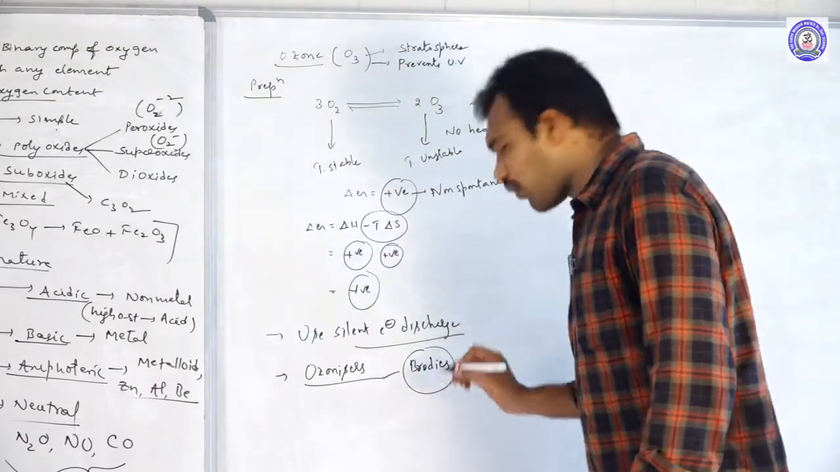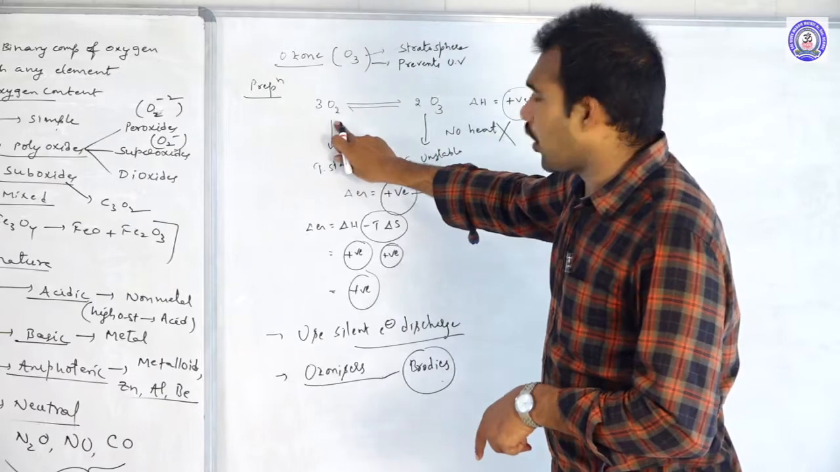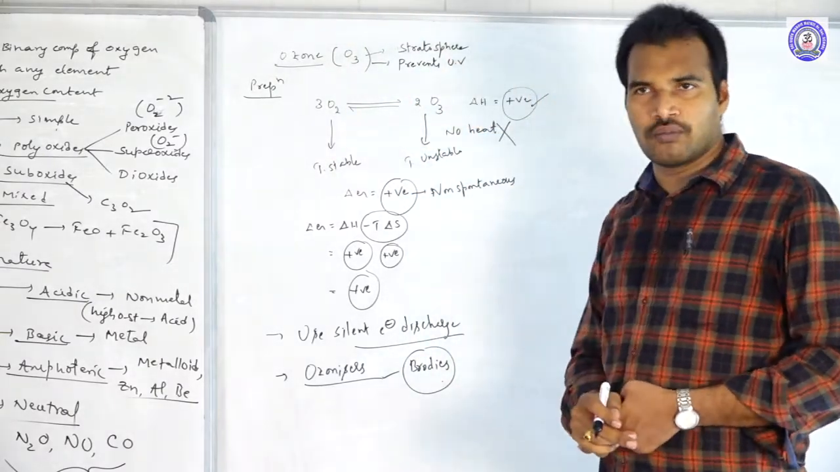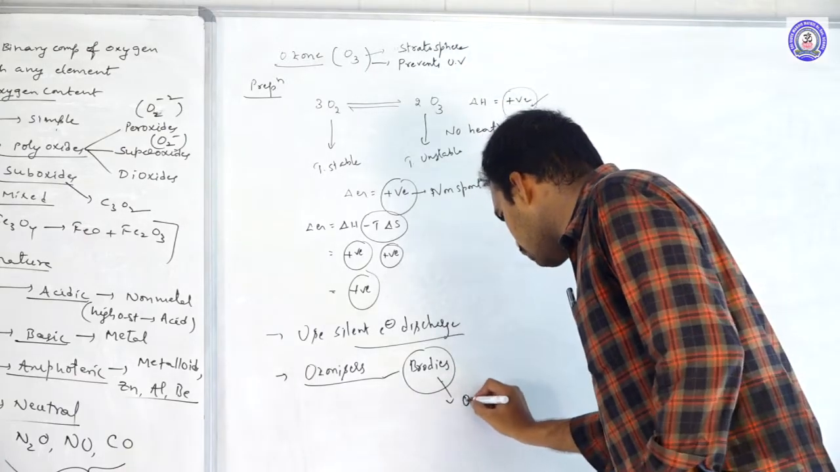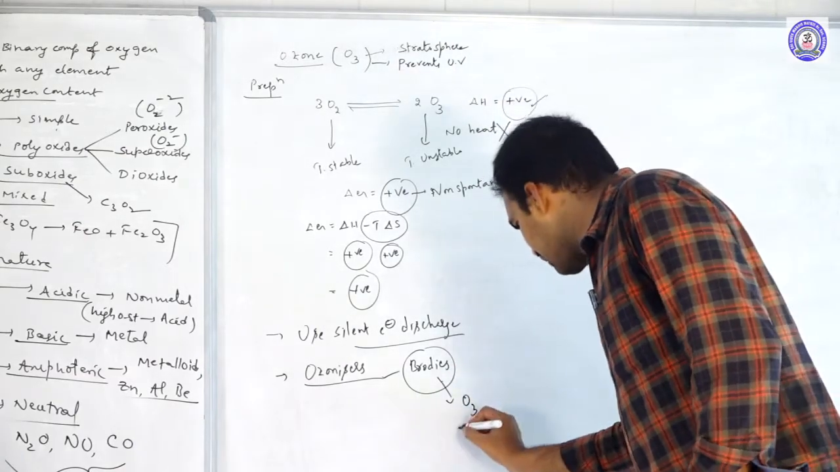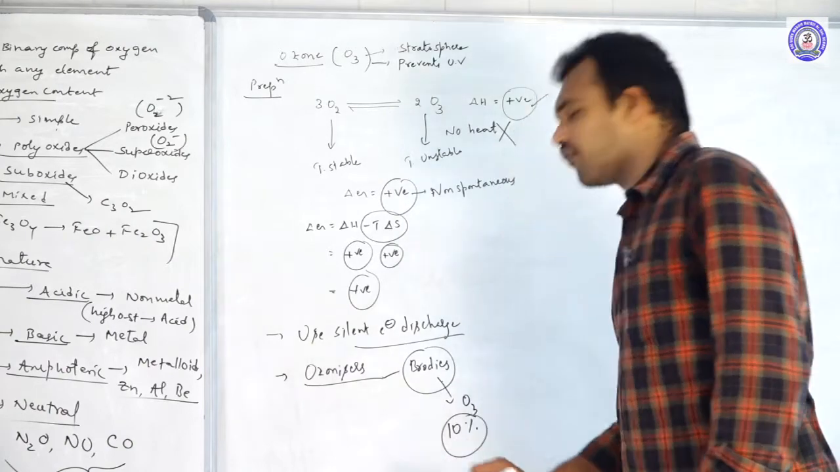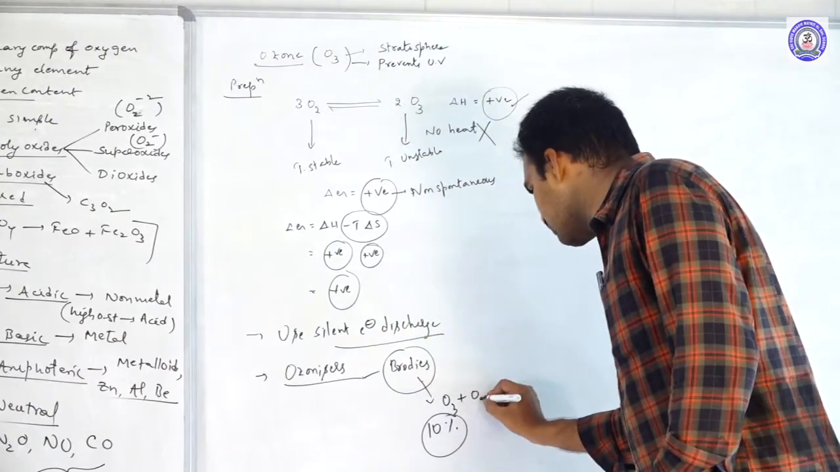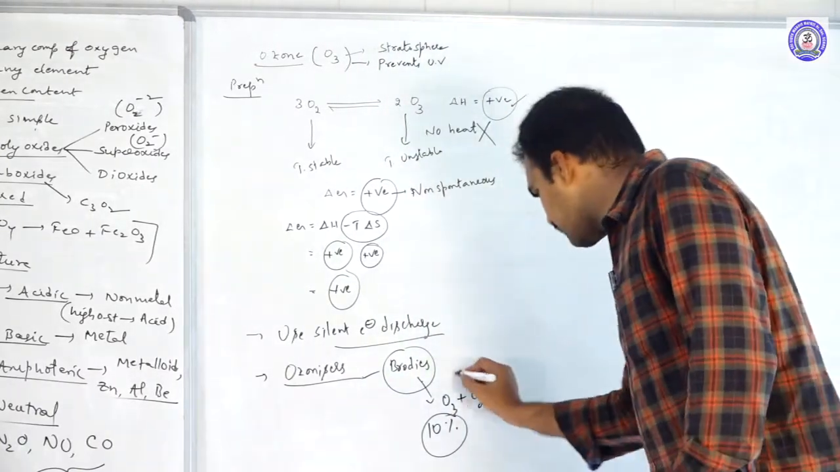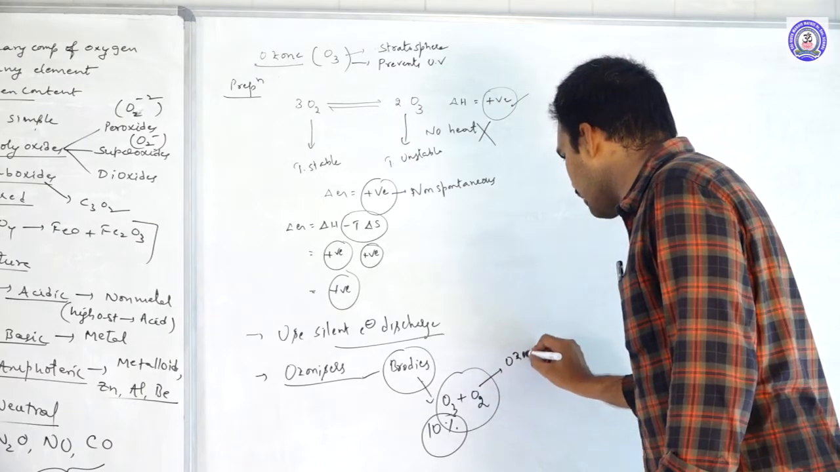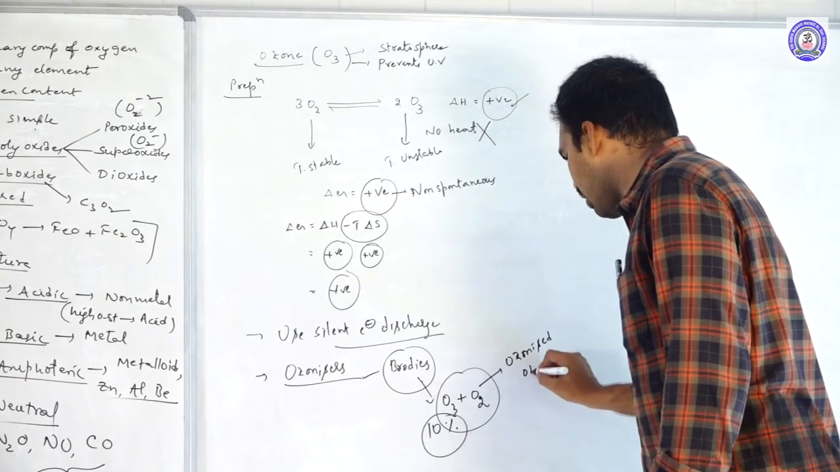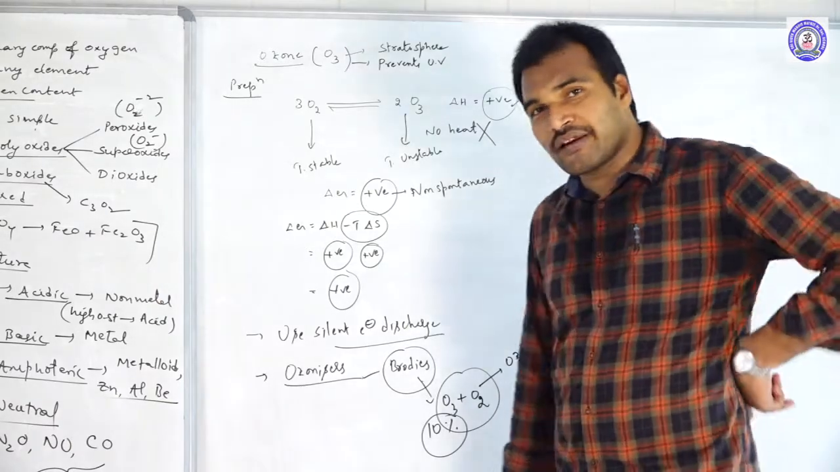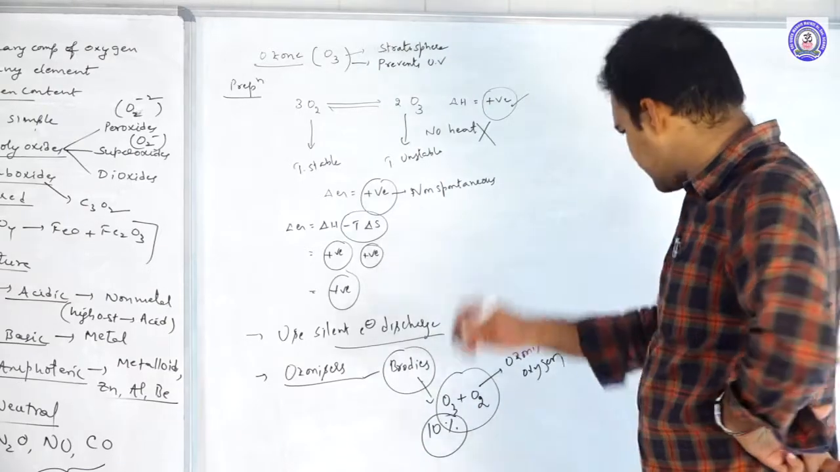In Brody's ozonizer, out of 100% oxygen, only 10% is converted into ozone. That means whatever ozone we get is only 10%; 10% is ozone, and the remaining 90% is O2 only. This mixture we call ozonized oxygen. But how to prepare pure ozone?